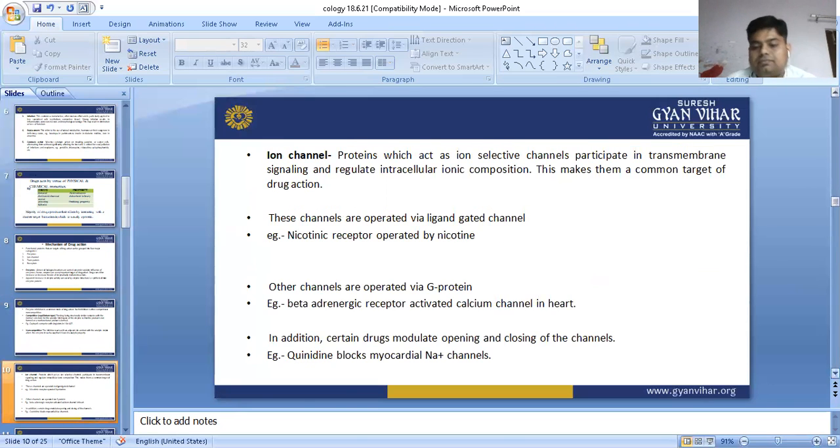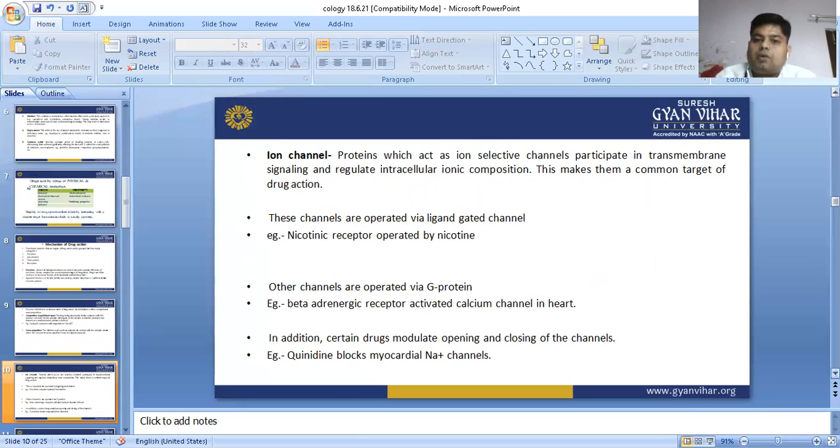Ion channel. In case of ion channel, proteins which act as ion selective channels participate in transmembrane signaling and regulate intracellular ionic composition.